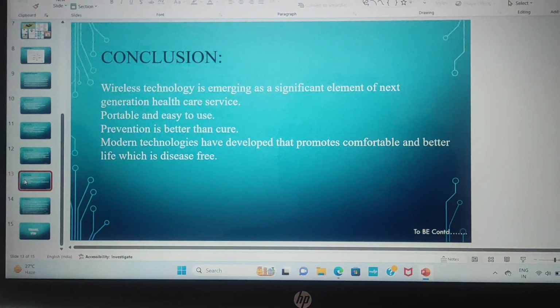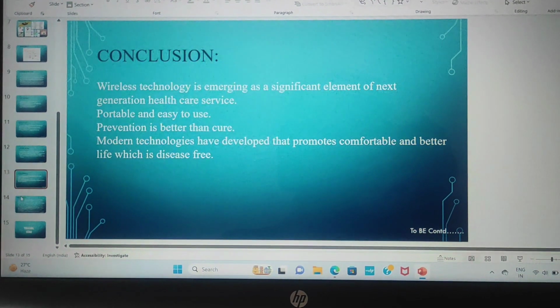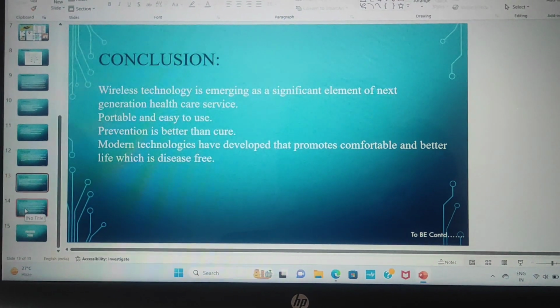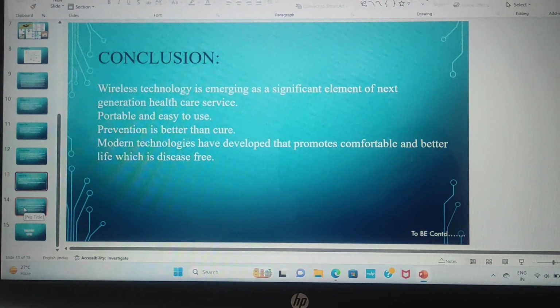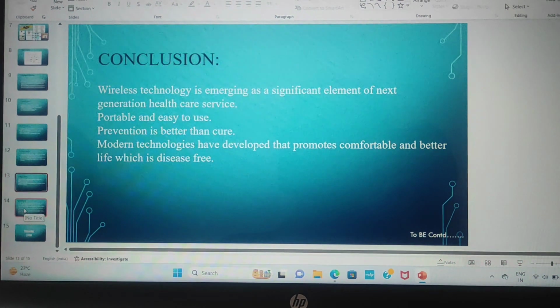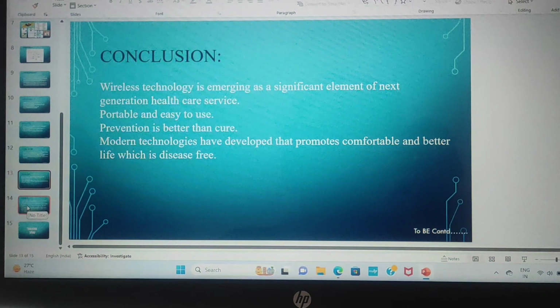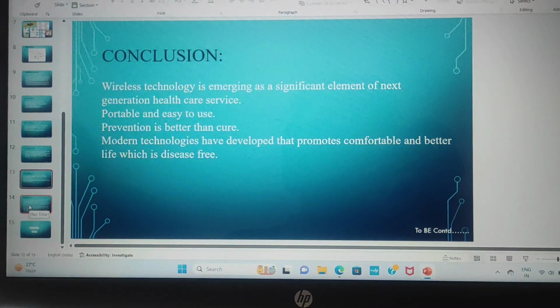Conclusion: wireless technology is emerging as a significant element of next generation healthcare services. Portable and easy to use. Prevention is better than cure. Modern technology has been developed that promotes a comfortable and better life which can be disease free.